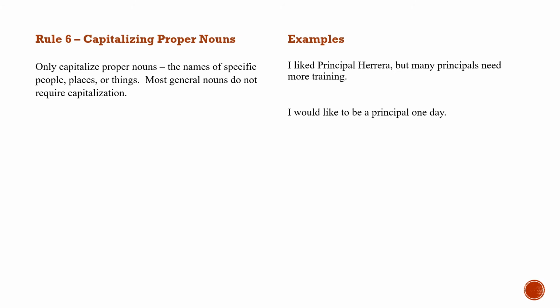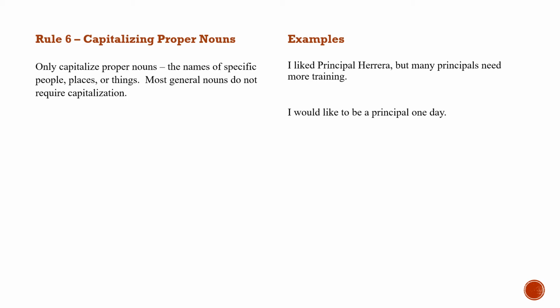Rule 6 has to do with capitalizing proper nouns. Only capitalize proper nouns, the names of specific people, places, or things. Most general nouns do not require capitalization. So for example, I liked Principal Herrera, but many principals need more training.